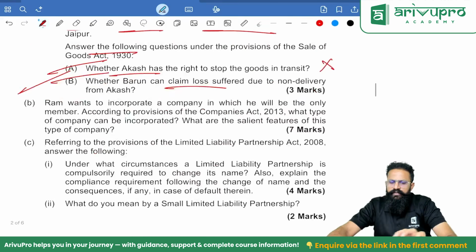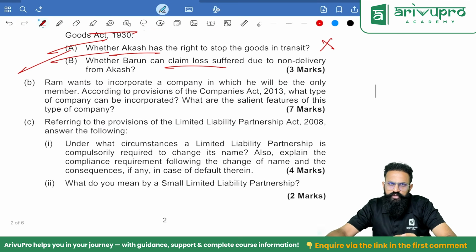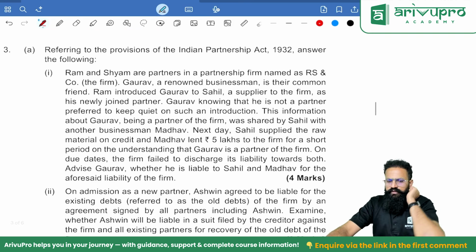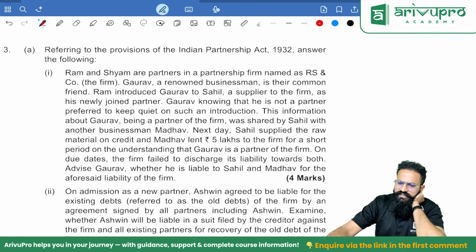Ram wants to incorporate a company. Okay, how do you go about it? You file form SPICe and so on. Okay, done. Ram and Sham are partners in a partnership firm, RS and Co. Gaurav, a renowned businessman, is their common friend.